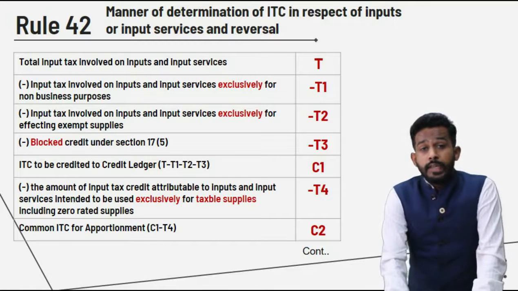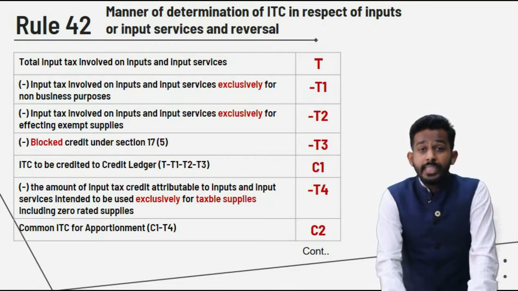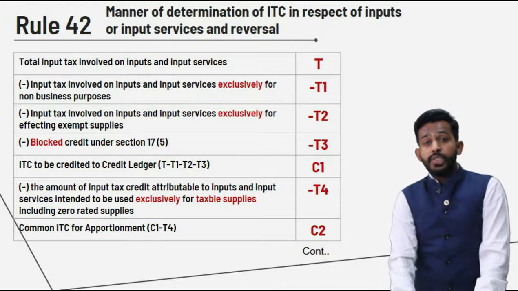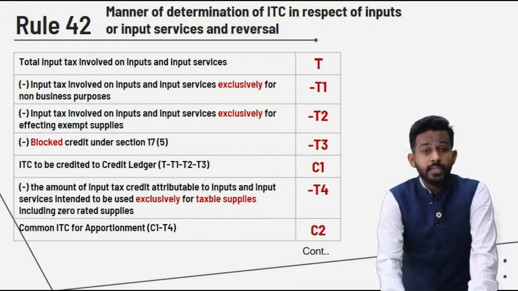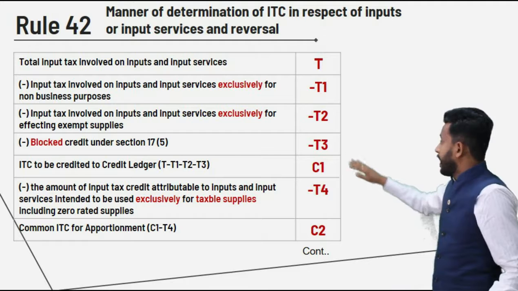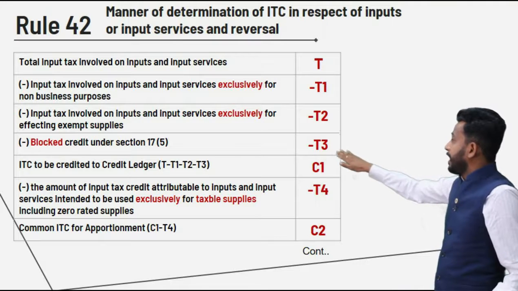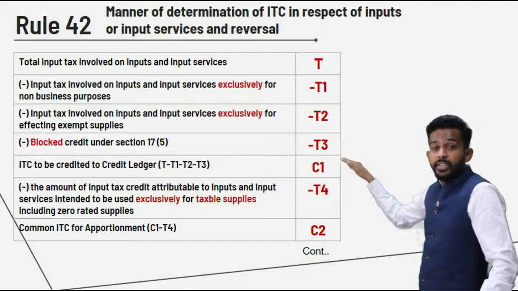So friends, now the ITC which is blocked under section 17 subsection 5, we will denote as T3.